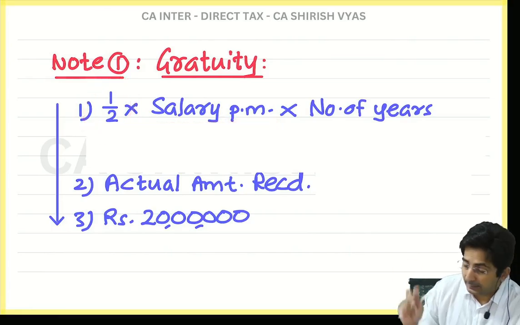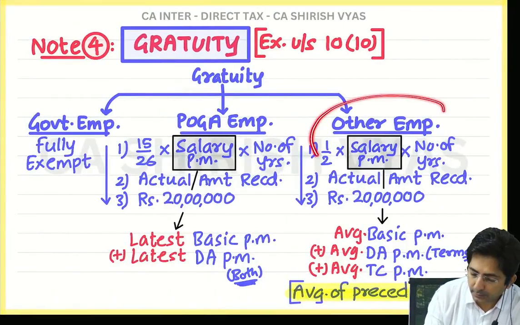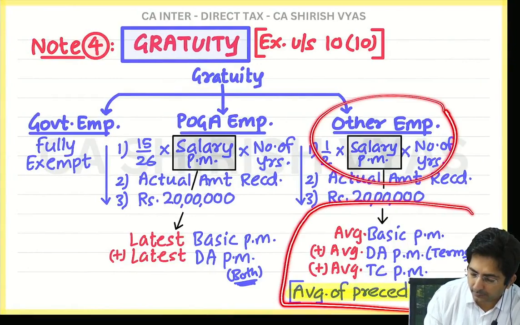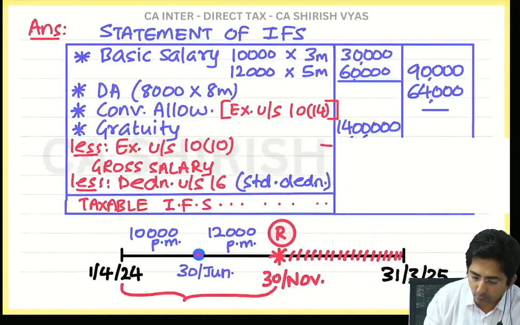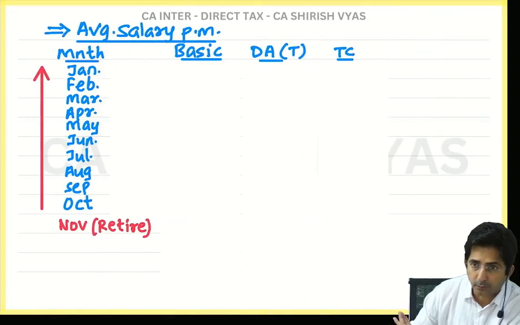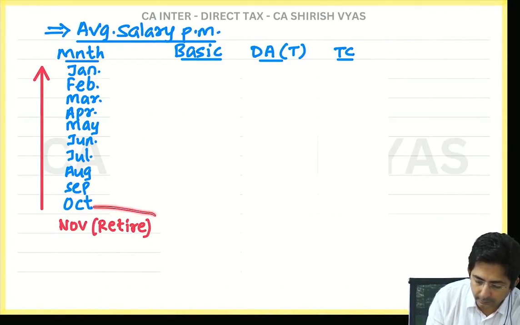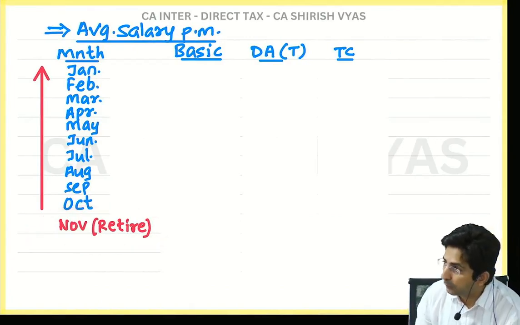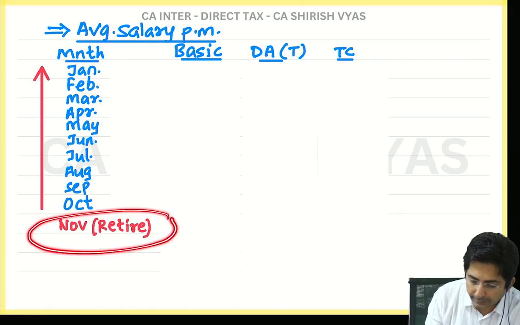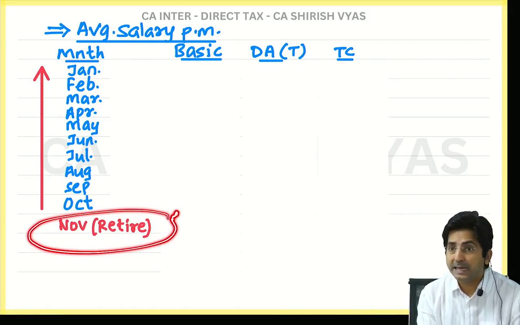Average. See, at this stage, you should be reminded of this chart. Look, I am using the other employees formula, and for that the salary working is like this: average of preceding 10 months. Okay, so find out the average. I will prepare a working note. See, in the next slide you will find a working note. And tell me what I have done. First I have written the month of November. See, you should go reverse. November month you write in the 11th line. Why the 11th line? Because that I have to ignore.